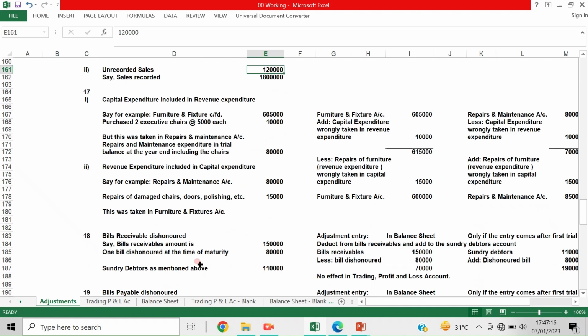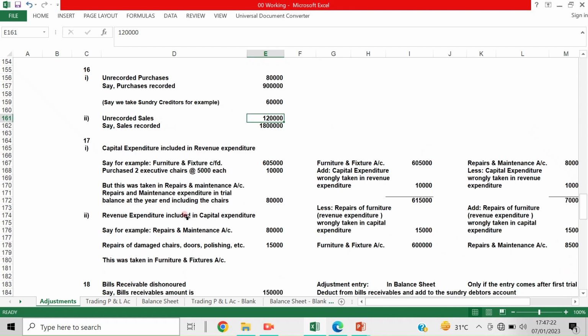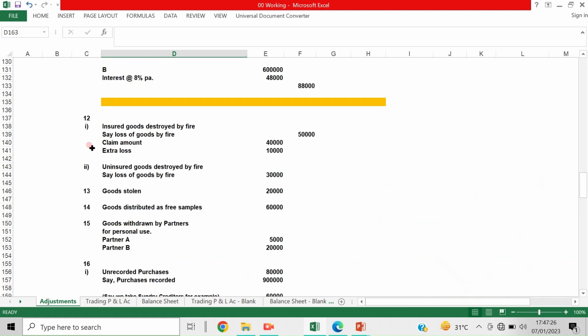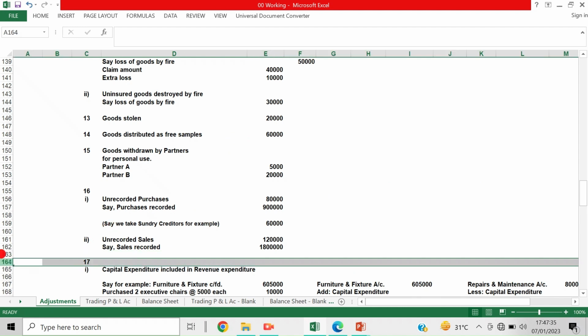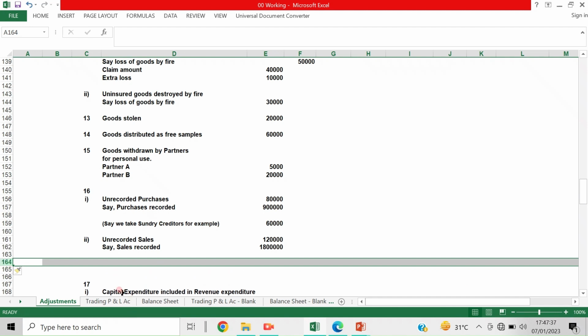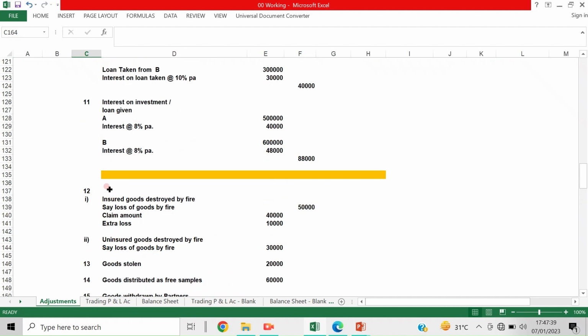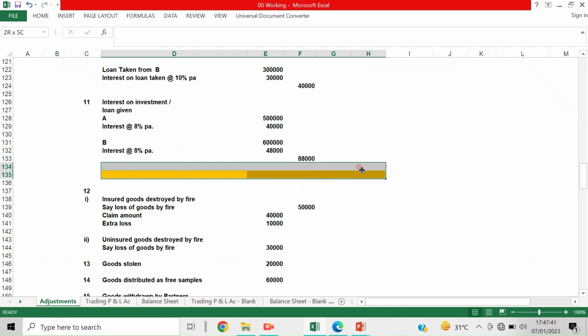Now we have discussed 12, 13, 14, 15, 16, two adjustments. Okay, 16.2 adjustment. Let us stop here, because I don't want to confuse you more.